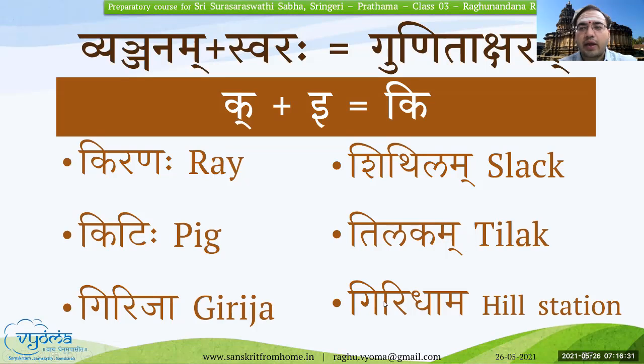How can you say it for Giridhama? G plus I, Gi, very good. R plus I, Ri. Dha is Dh plus A, Dha. Okay, very good.